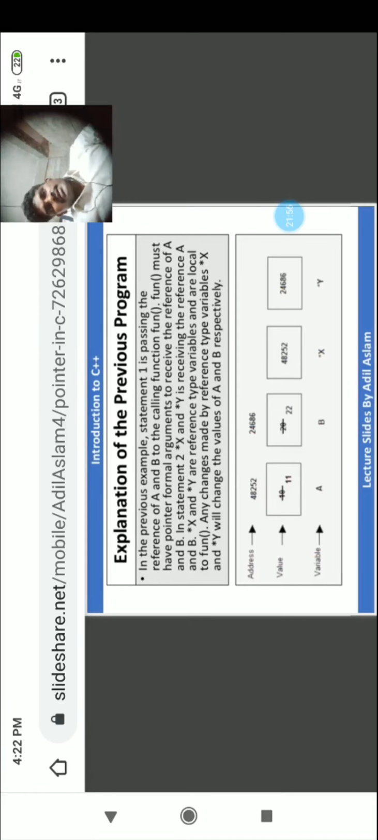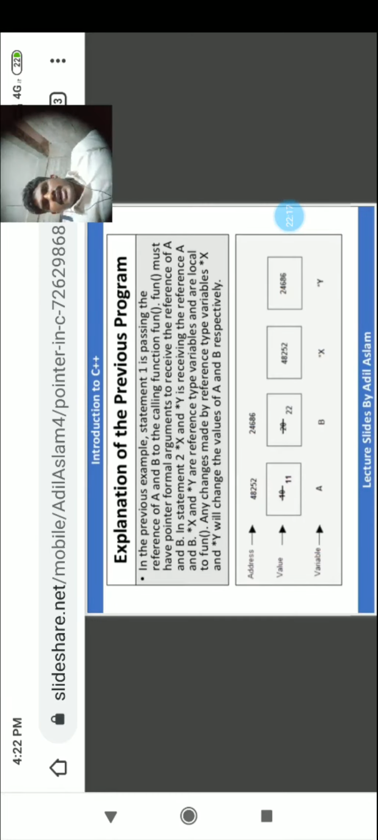Now the function is calling. What is it sending? Just sending the address, the reference, to the function. What is the reference? 48252. Reference is nothing but address. Now the address is sent to x and y.